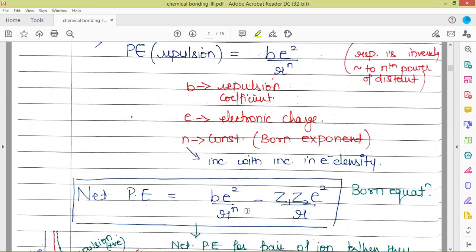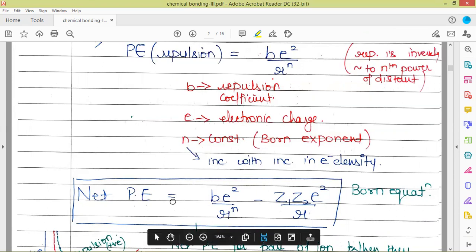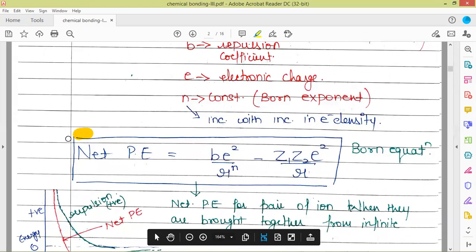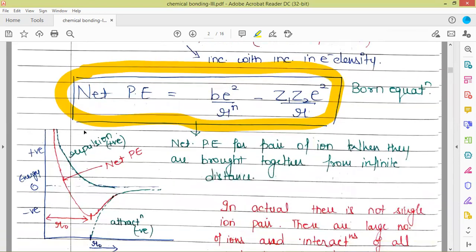Now the net potential energy would be given by the addition of these two terms, the potential energy of attraction and the potential energy of repulsion. The potential energy of attraction has a negative sign. So the net potential energy would be given by BE square by R raised to power n minus Z1 Z2 E square by R. This equation, where we get the potential energy value, is called the Born equation.